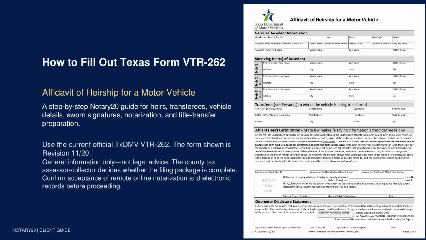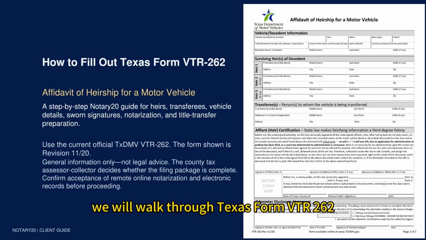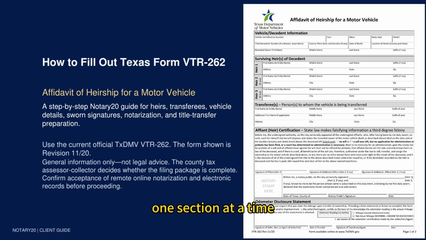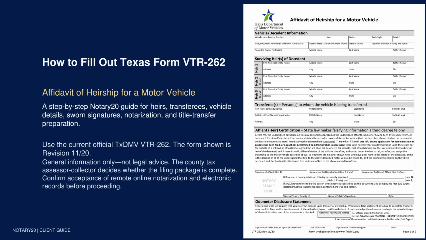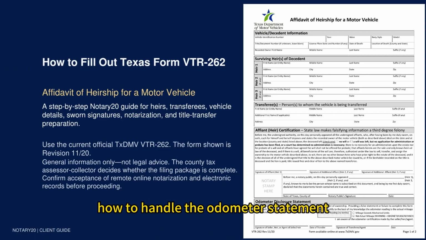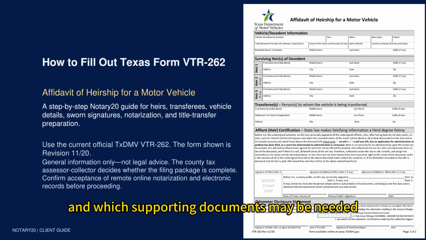In this guide, we will walk through Texas Form VTR-262, the Affidavit of Heirship for a motor vehicle, one section at a time. You will learn when the form is appropriate, who must be listed, who must sign, what the notary completes, how to handle the odometer statement, and which supporting documents may be needed.